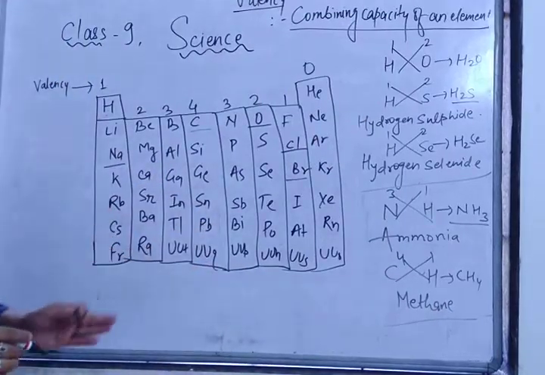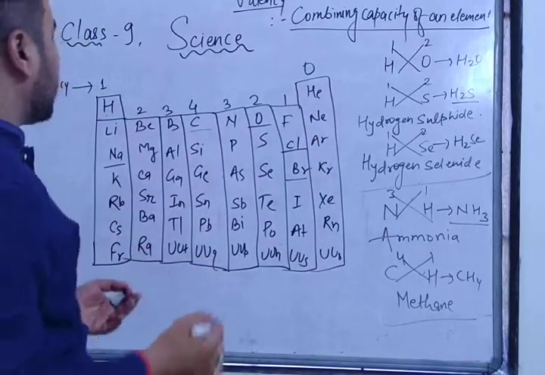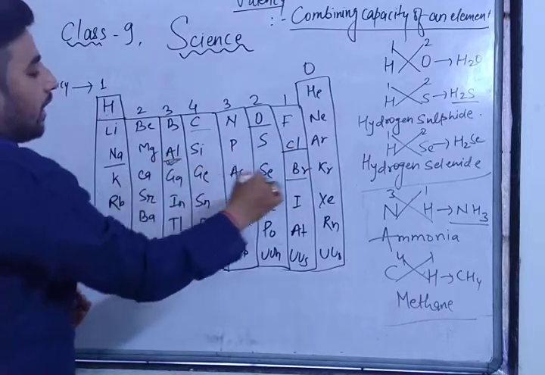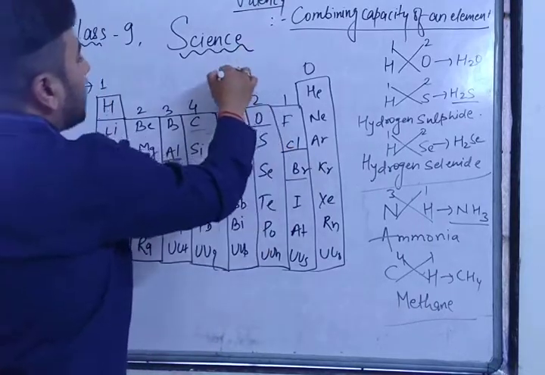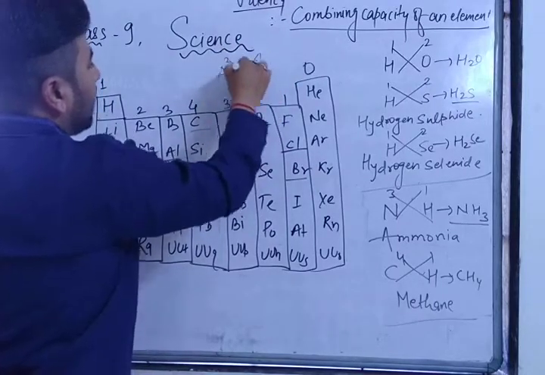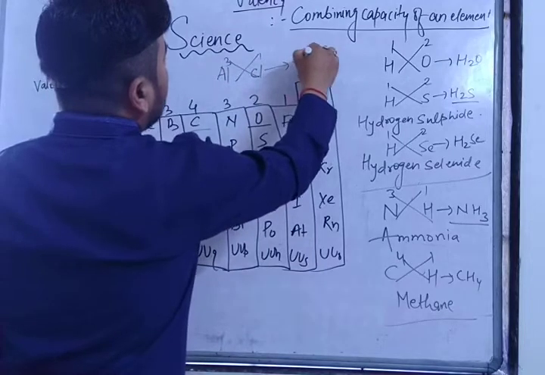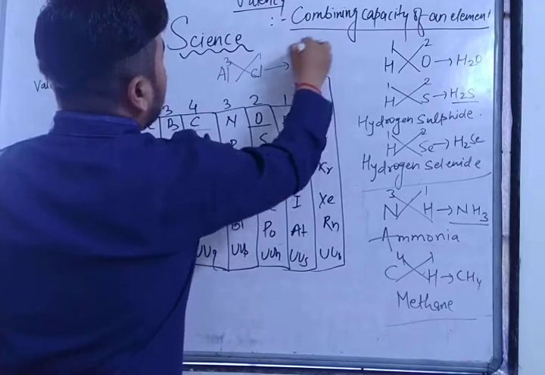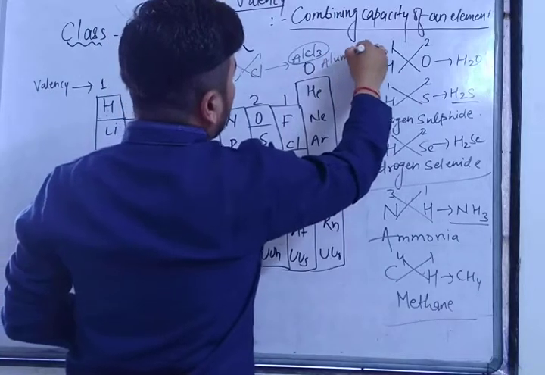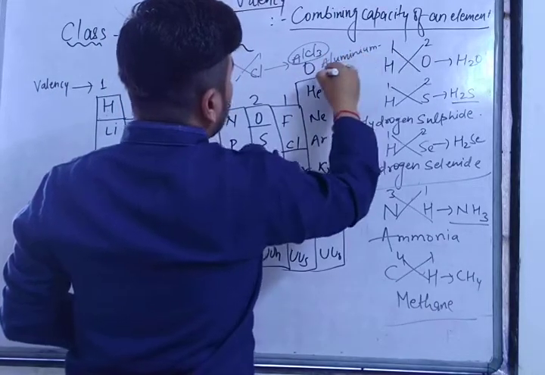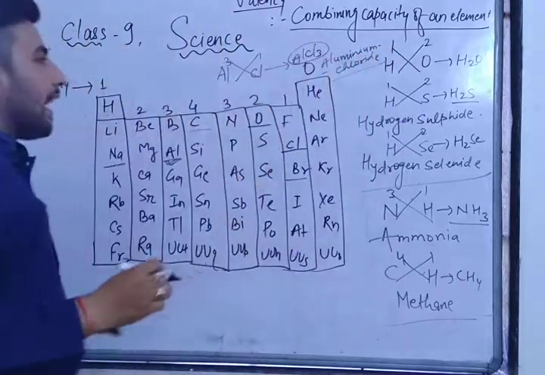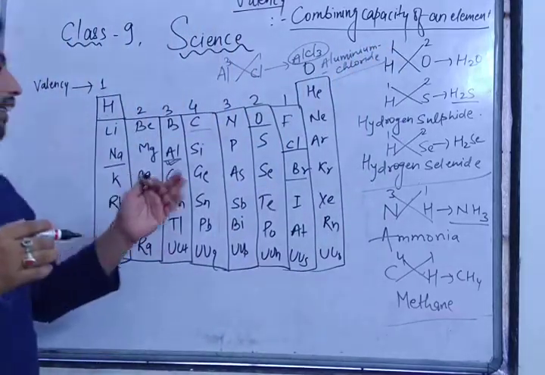If you have any doubt in making any compound, then you can tell me. Aluminum and chlorine, if I want to make this compound: aluminum valency is 3, chlorine valency is 1. So the 1 will go here and Cl3, so it will be AlCl3, right? AlCl3. What will be the name? Aluminium chloride. Got it? Any compound, whatever compound you want to make, you can make.